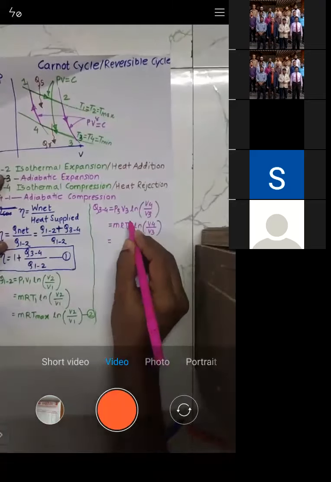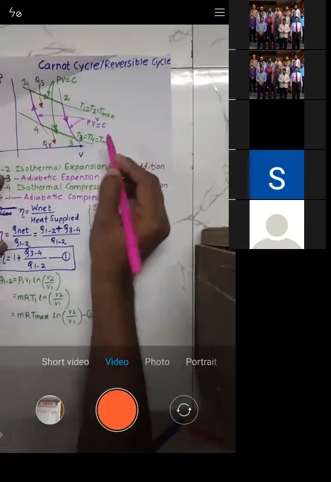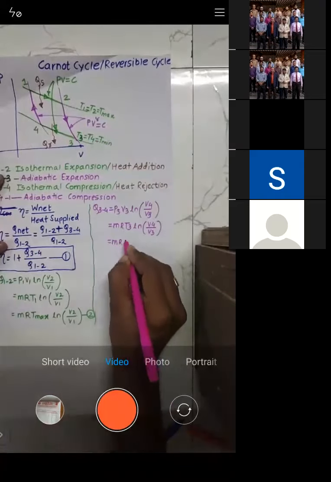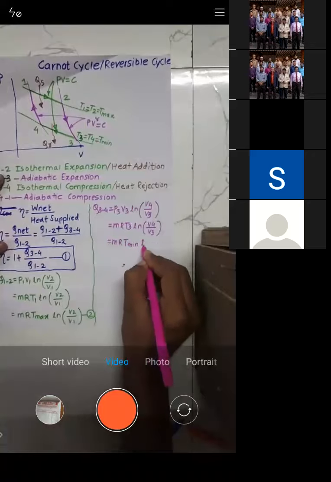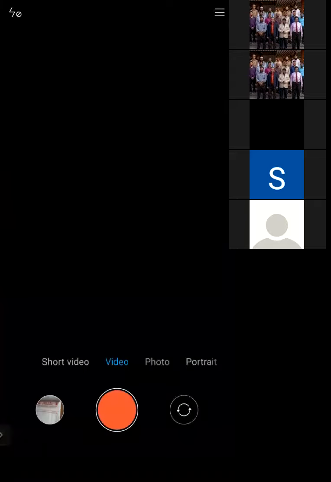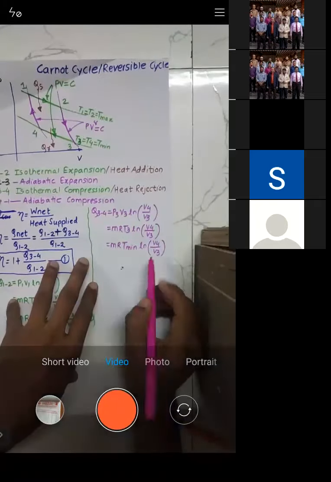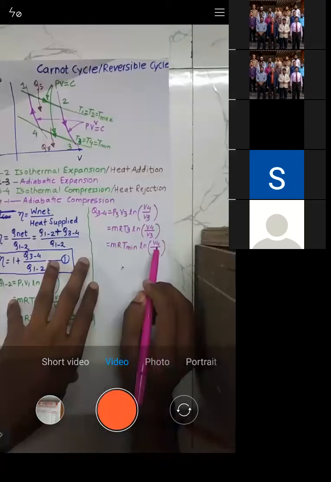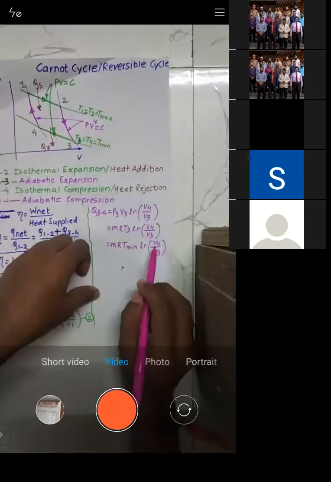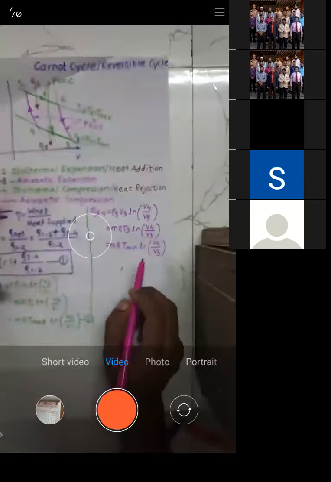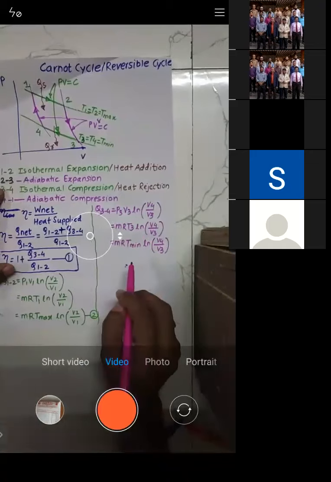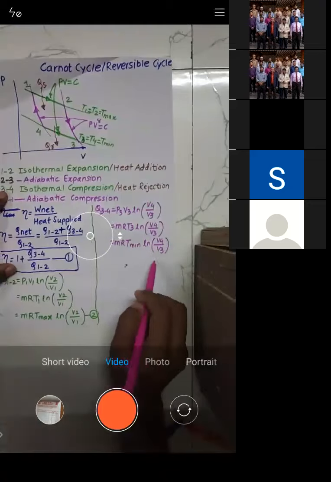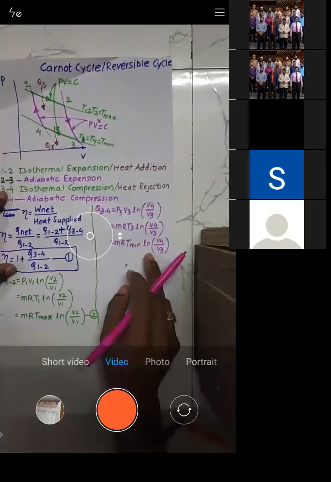Now what is T3? T3 is equal to T minimum, right? So it is MR T minimum into ln of V4 by V3. You can see V4 is less than V3, right? So obviously this value will come as minus. Check, all of you: V4 is less than V3, so this value will be minus.